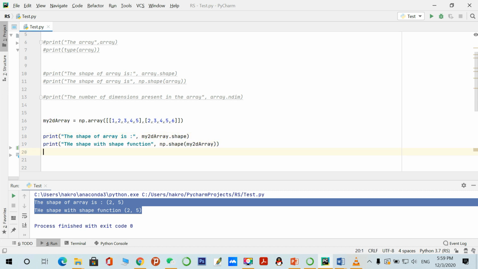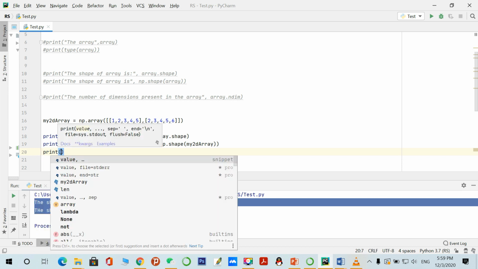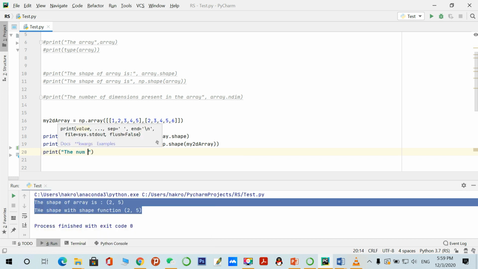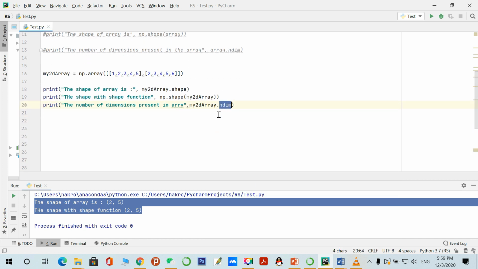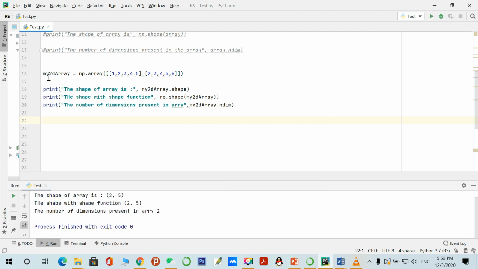So let's see the number of dimensions present in this array, the number of dimensions present in a multi-dimension array. Let's write my 2D array dot ndim. Basically this will present the number of dimensions of this array. Here you can see there are only two dimensions.